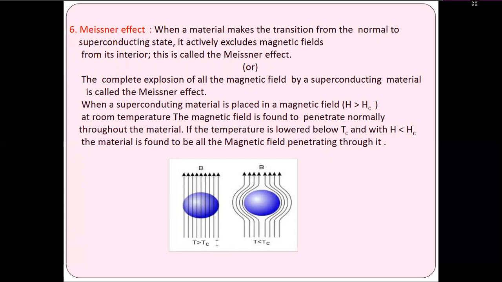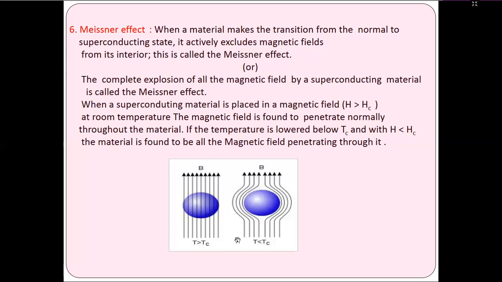Similarly, the Meissner effect for T less than Tc and T greater than Tc. These two cases have different properties. When a superconducting material is placed in a magnetic field H less than Hc at room temperature, the magnetic field is found to penetrate normally throughout the material.